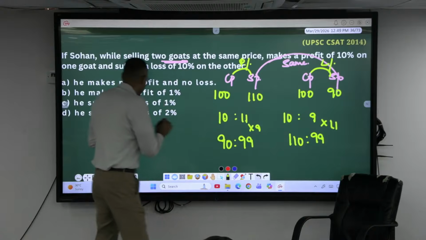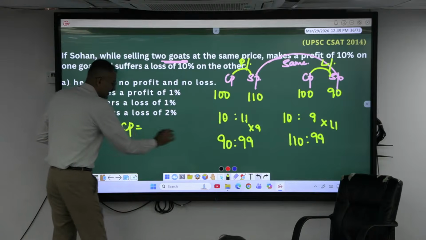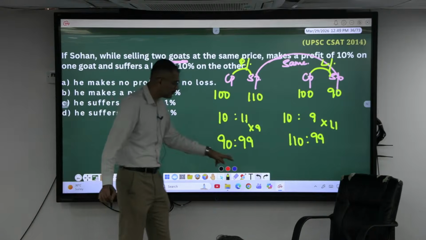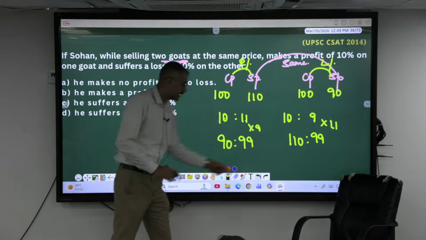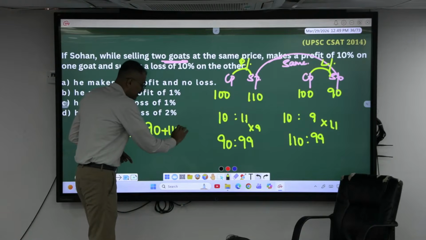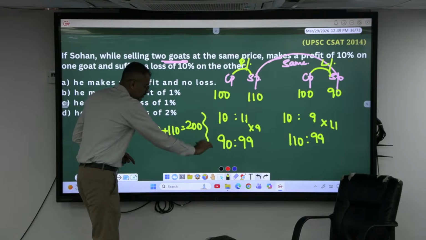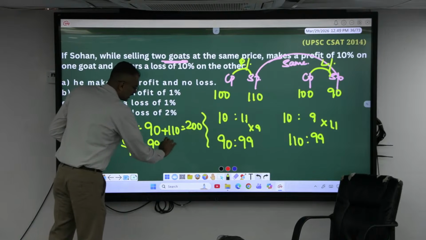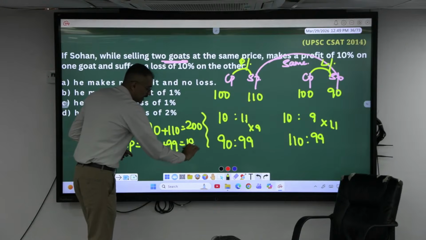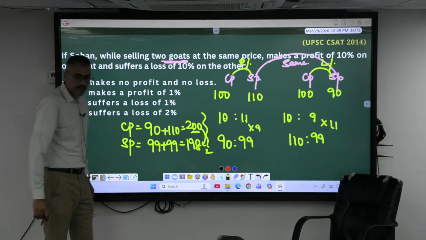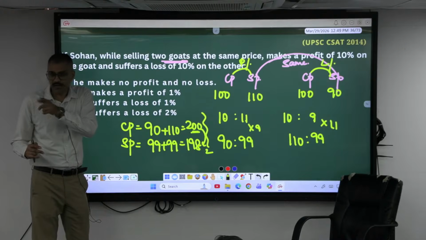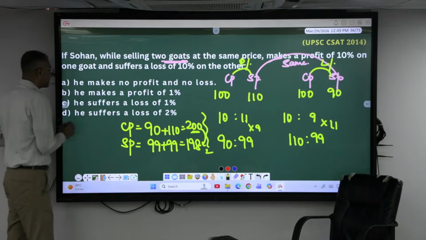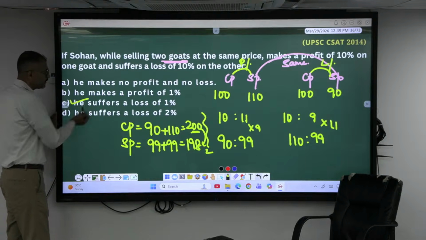So cost price of one goat is 90 rupee, bought at 90 rupee, and this is 110. So totally I have paid how much here? 200 rupees is my cost price, and the selling price SP is equal to what? 99 plus 99 is equal to 198. On an investment of 200, I am losing 2 rupee. For 200, if it is 2 rupee, for 100, anything compared to 100 is called percent. He suffers a loss of what?